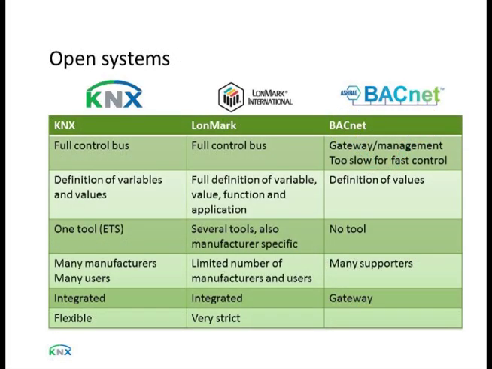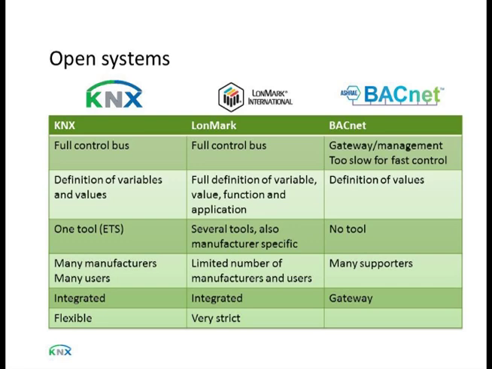What is now the best open system that is available at the moment in the market? Well, I put the three most famous ones that are usually discussed here in a table, and that is KNX, LONWORKS, or as the standard is called, the LonMark International, and BACnet.